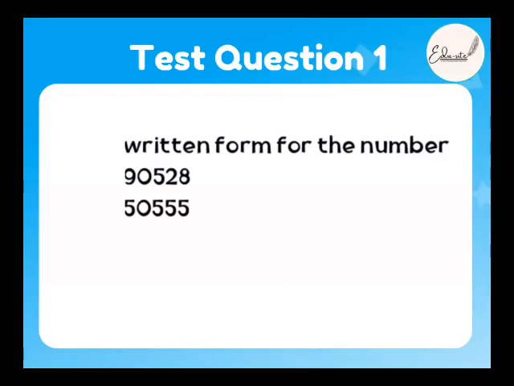Aisha? Yes, ma'am. What's the first answer, beta? So first answer is 90,528. Very good, mashallah. What's the second answer, beta? 50,555. Very good, barakallahu fiki, alhamdulillah.